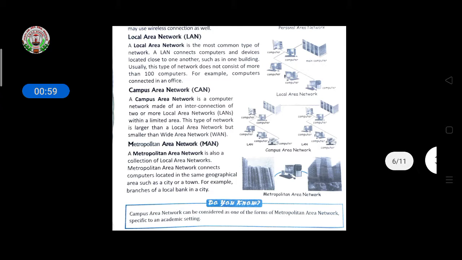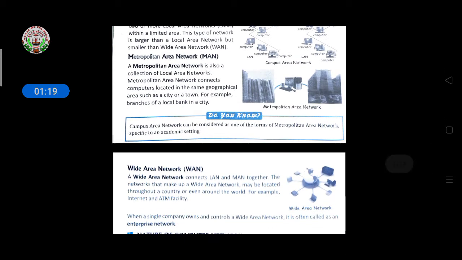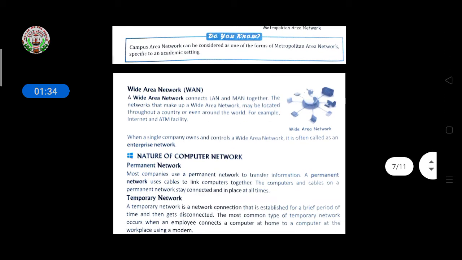Then campus area network. This network is made up of interconnection of two or more local networks. Means if you have one local network in one building and another in another building, then it will cover both buildings. Like this it comes as campus area network. Then metropolitan area network, this is also a collection of local area networks. It connects computers located in the same geographical area, such as the same city or town. An example given here is a branch of a local bank in a city.